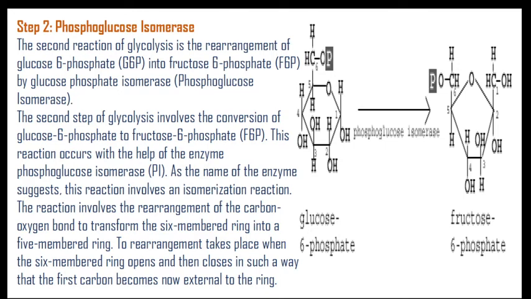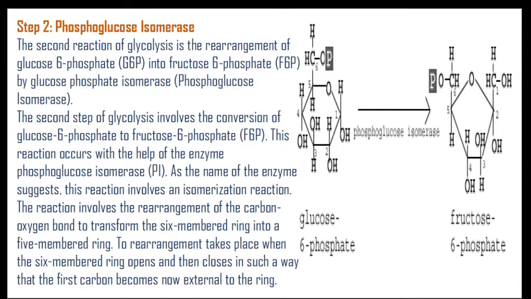Glycolysis is the rearrangement of a glucose 6-phosphate into fructose 6-phosphate, which is controlled by the enzyme phosphoglucose isomerase. The second step of glycolysis involves the conversion of glucose 6-phosphate to fructose 6-phosphate. This reaction occurs with the help of the enzyme phosphoglucose isomerase.